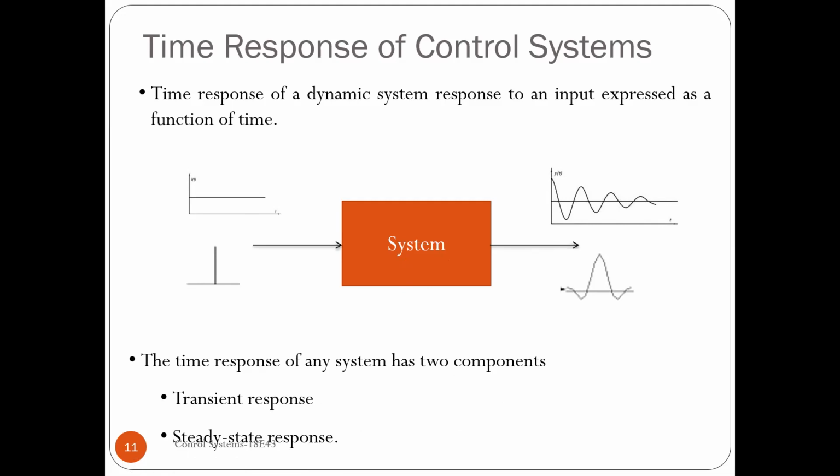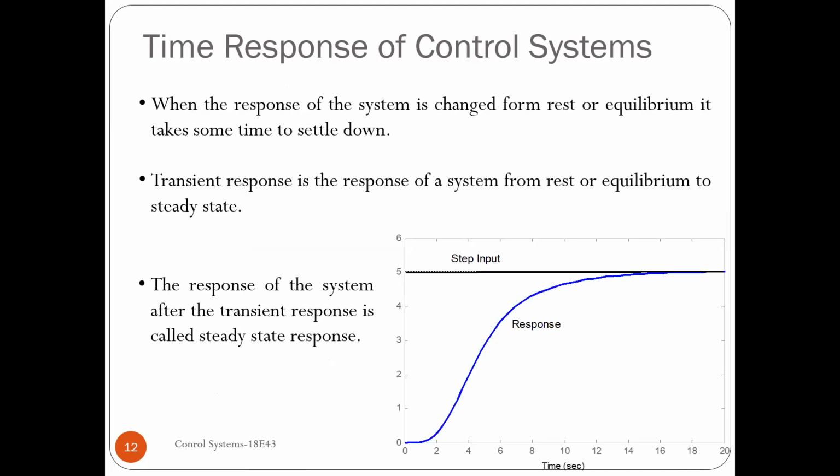The time response of any system will have two components. One is transient and the other is steady state. What is transient response? Transient response is the time taken by a system to settle down if it is disturbed or changed. I repeat, it is the time taken by the response of the system to settle down if it is changed from its rest or equilibrium position. So the transient response is the response of a system from rest to equilibrium or a steady state.